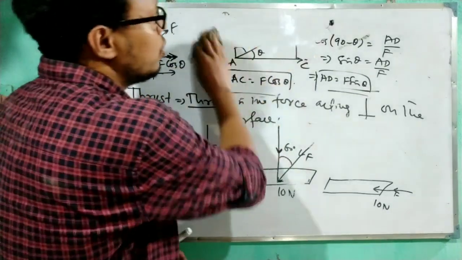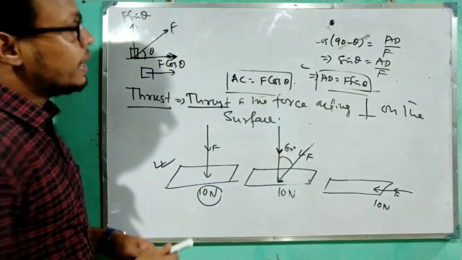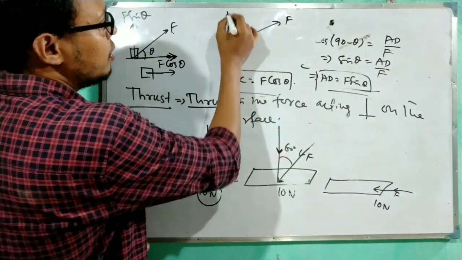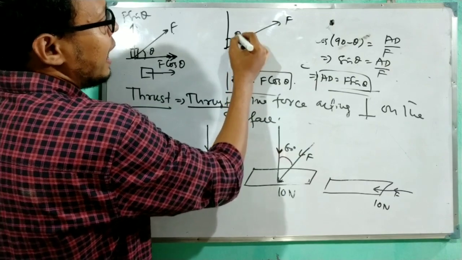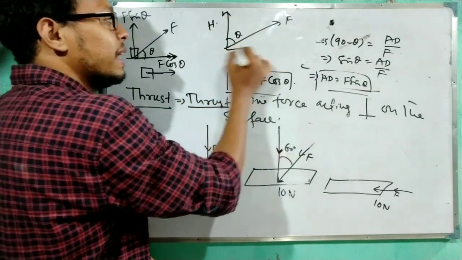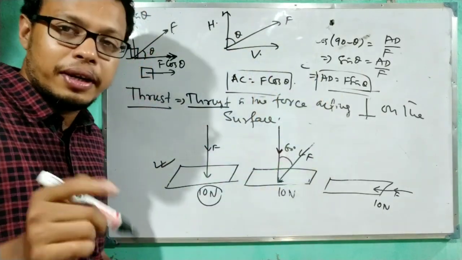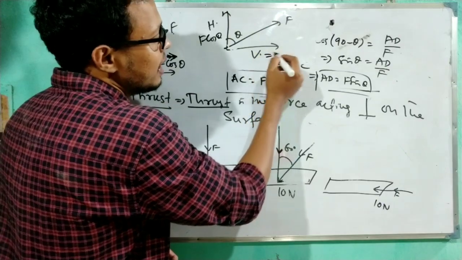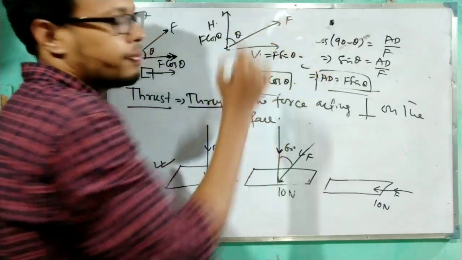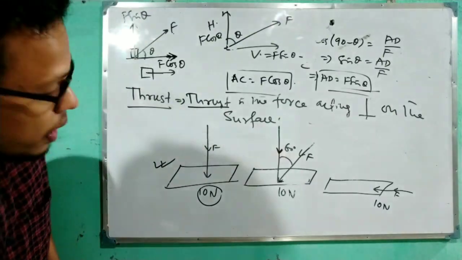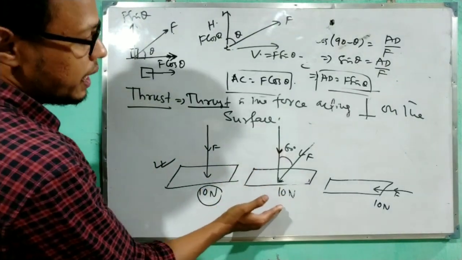Now if we draw the diagram like this, suppose this one is F and F is making an angle with the normal, then this will be the horizontal component and this will be the vertical component. Clear? That time this will be F cos theta and the vertical component will be F sin theta. Clear?